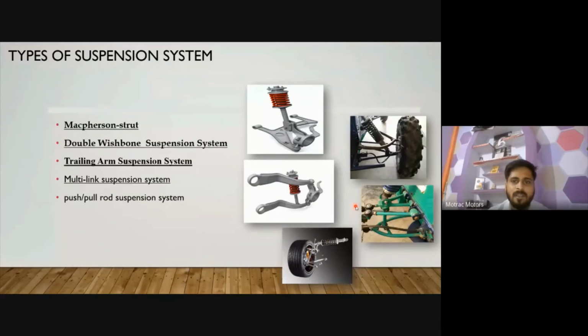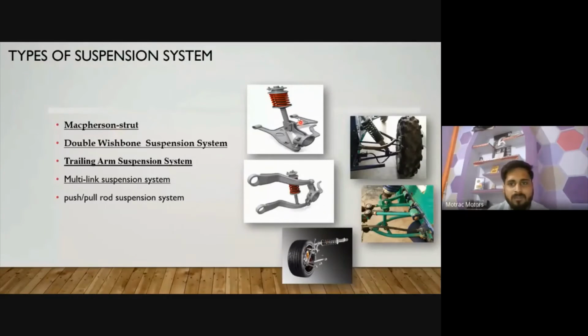Because you need to face different kinds of challenges. Especially if you are building an ATV kind of vehicle, I suggest you definitely go with the independent type of suspension, because on both sides you will face different kinds of ditches and bumps. In that case, if you have a dependent kind of suspension, there is a great chance of failure. Okay, so these are the suspensions.